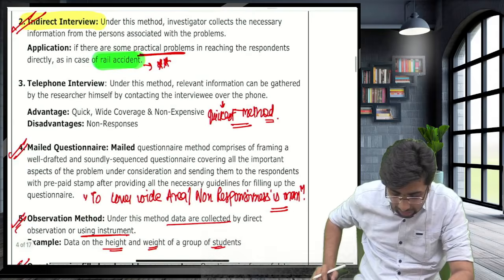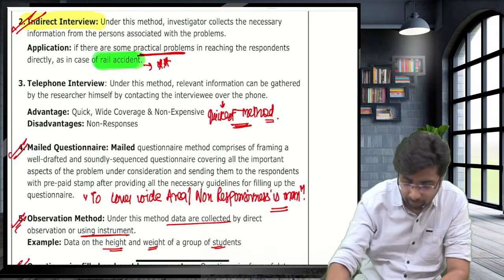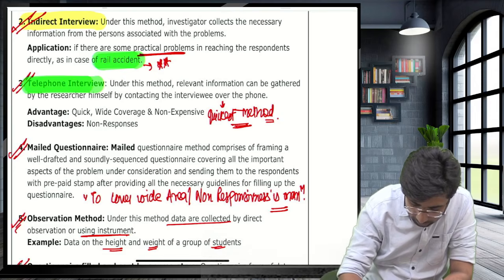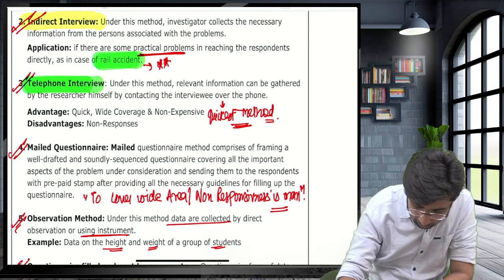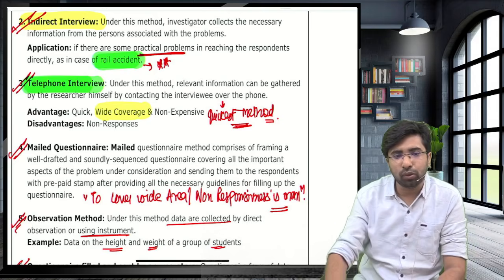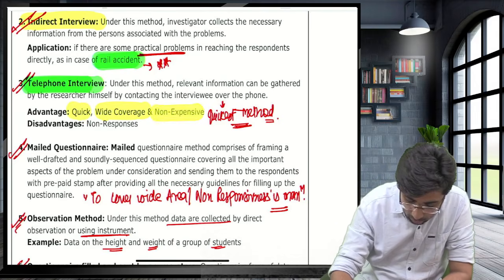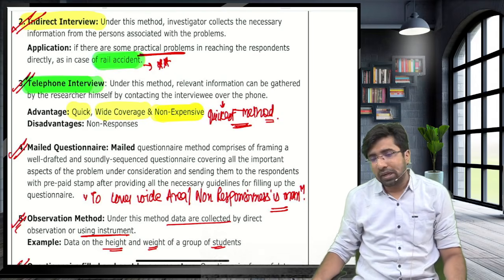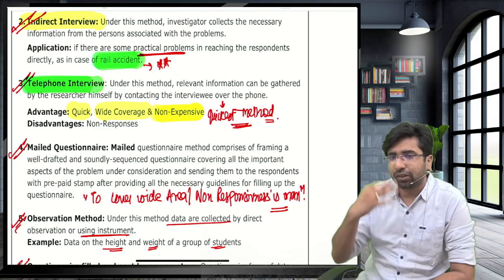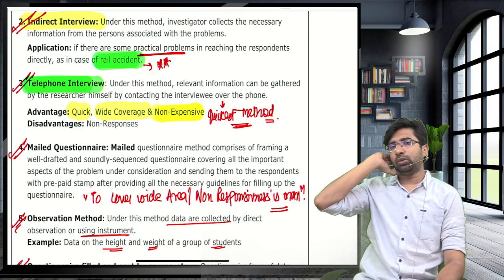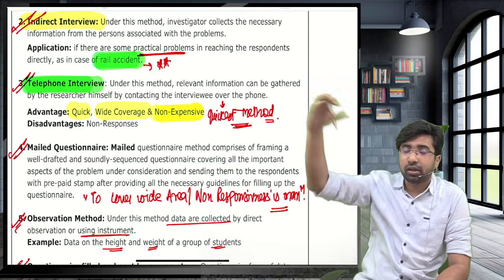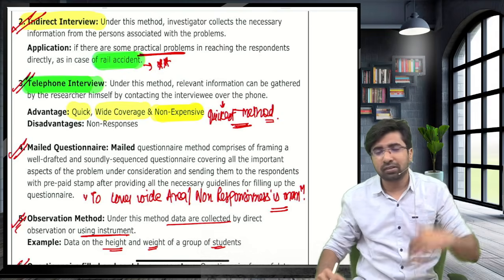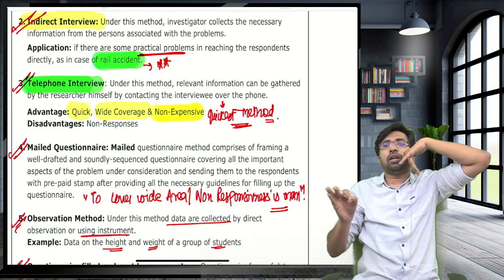Guys, when you want the information by the quickest method, write down quickest method. In that case, telephonic interview is possible. This also gives you wide coverage. It is quick and non-expensive, very cheap. For example, if I want to collect data from Sundar in Chennai, I will go to Chennai and collect the data. Very expensive: flight tickets, accommodation, food, traveling. But if I say, Sundar, are you free? Yes, sir, I am free. I collected the data in 2 minutes.